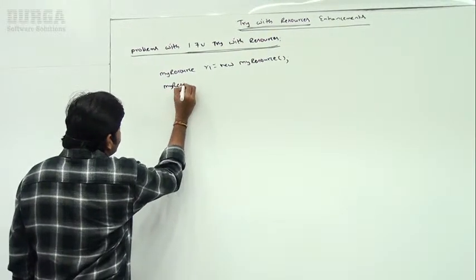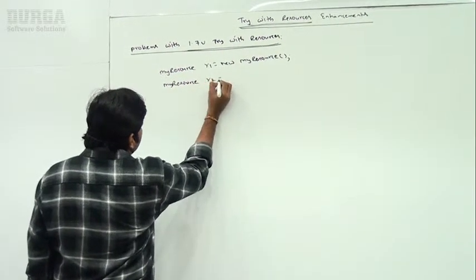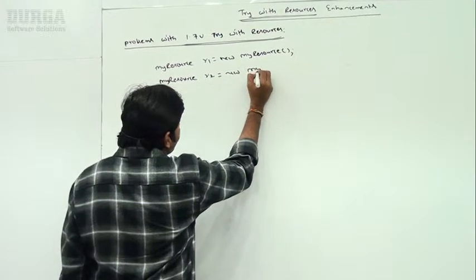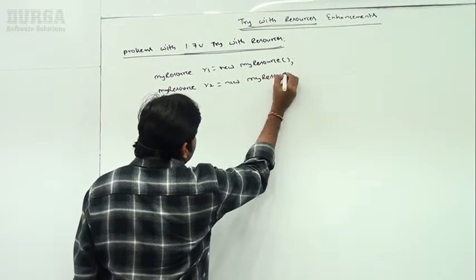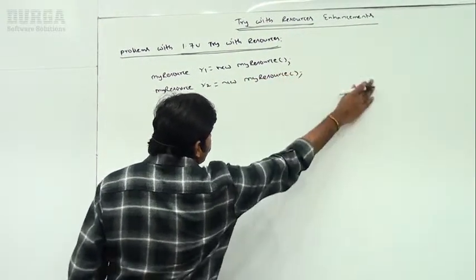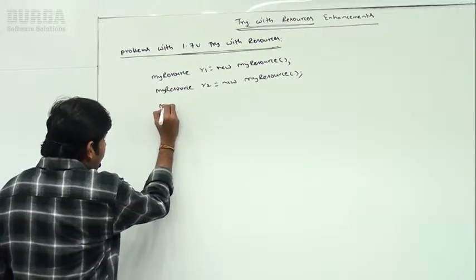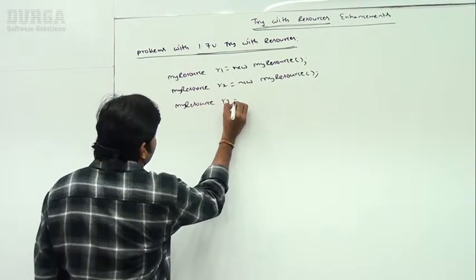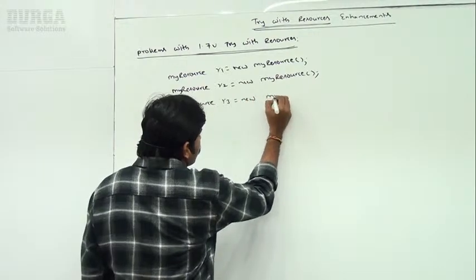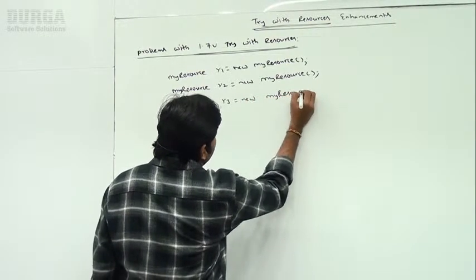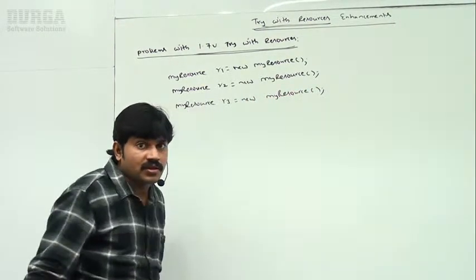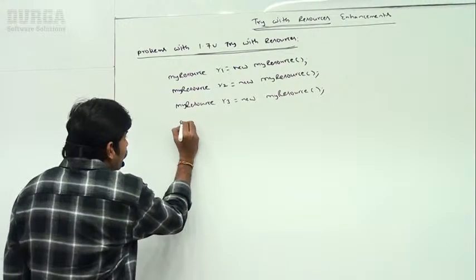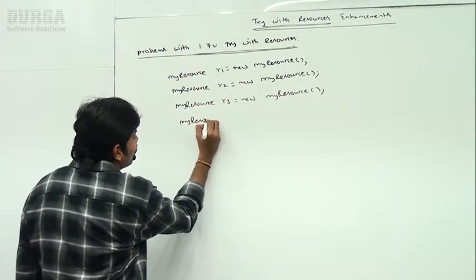MyResource r2 is equal to new MyResource. Similarly, MyResource r3 is equal to new MyResource. Now, the last one, don't worry.